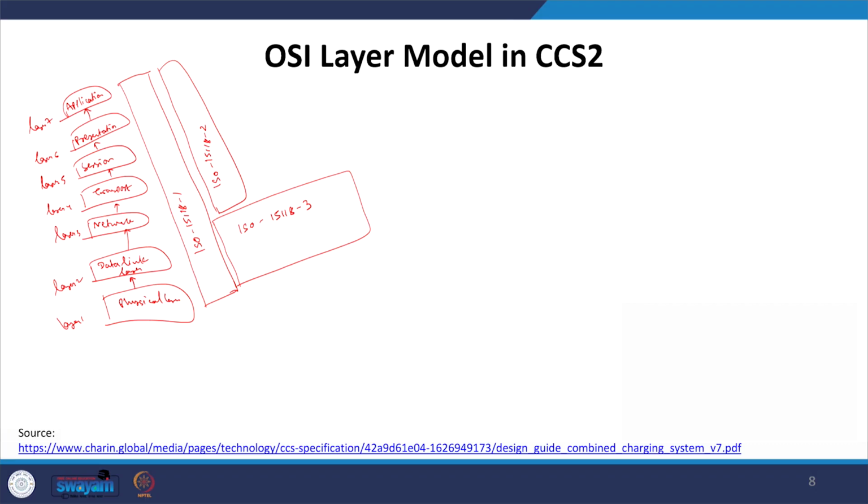However, the individual layers included in ISO 15118 have been derived from different protocols. For example, the network layer protocol will be defined by the internet protocol IP, and ICMP, which is the internet control message protocol.